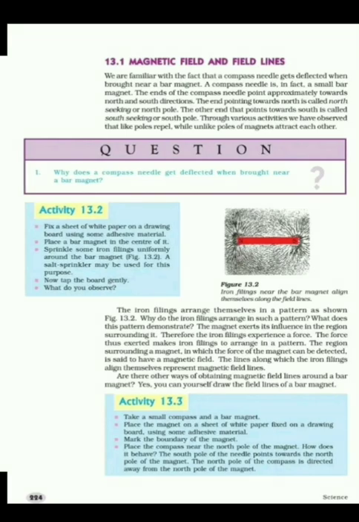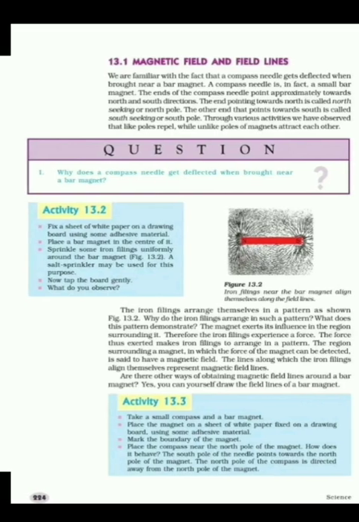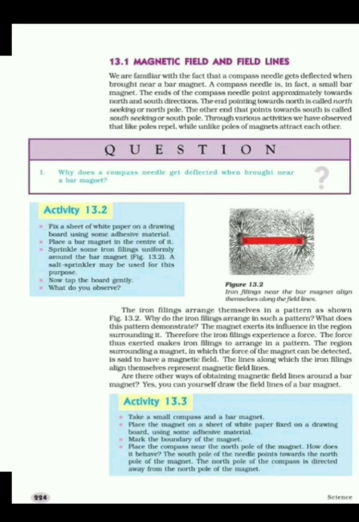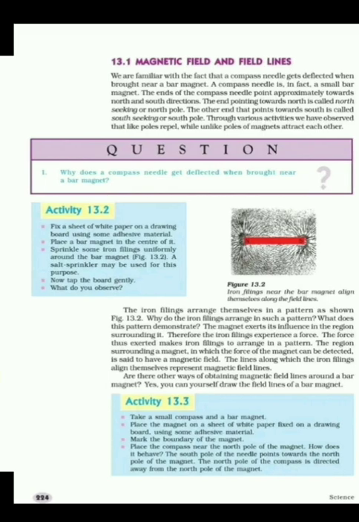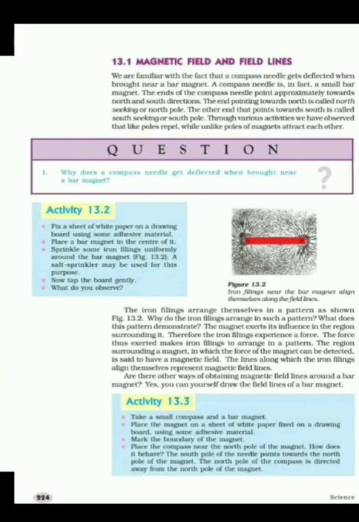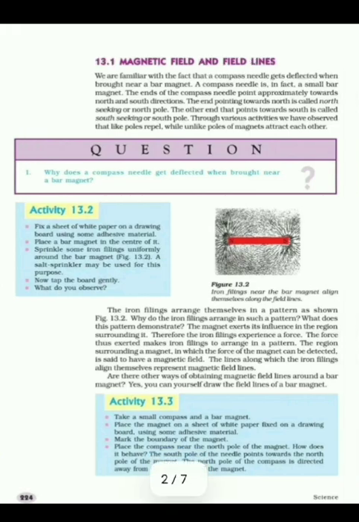The region surrounding a magnet in which the force of the magnet can be detected is said to have a magnetic field. So the iron filings get arranged in a specific pattern because that bar magnet has a region surrounding it, and in that region the magnetic force of that magnet can be detected. Such a region, such an area around the magnet, is called the magnetic field.